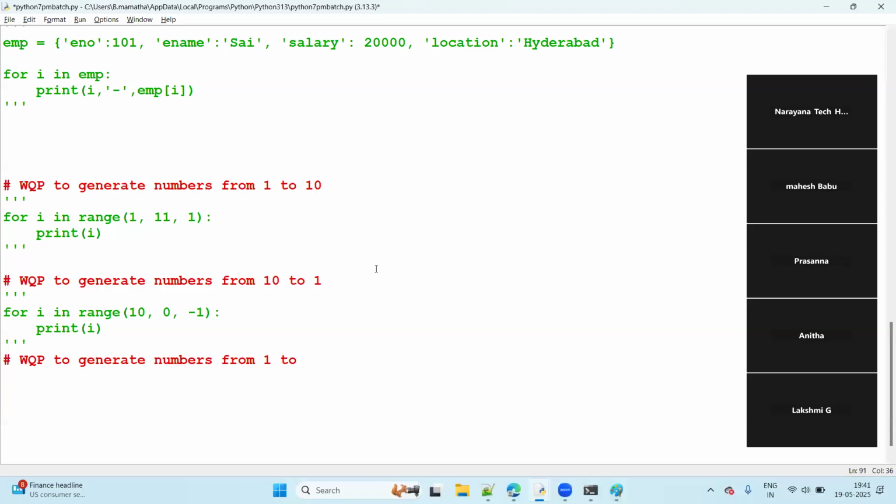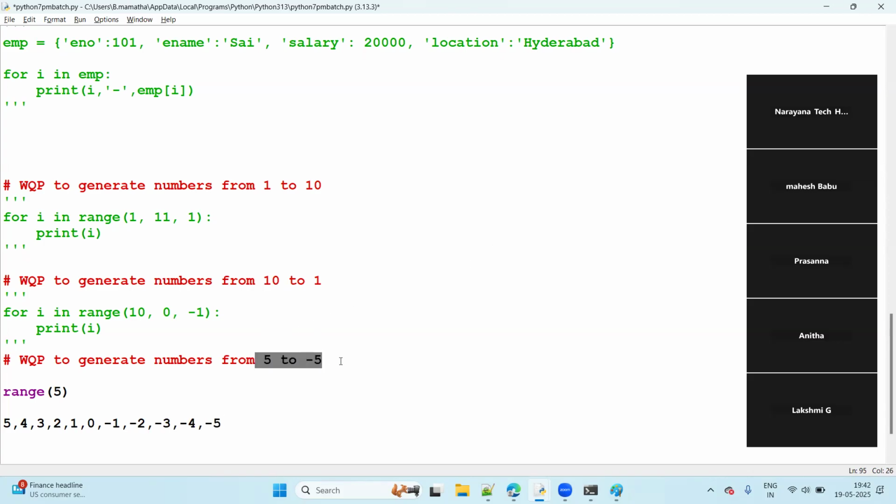Now I want to display, suppose, 5 to minus 5, guys. See, I take the range with start number 5, like this. So 5, 4, 3, 2, 1, 0, minus 1, minus 2, minus 3, minus 4, minus 5. This is the requirement, guys, right?